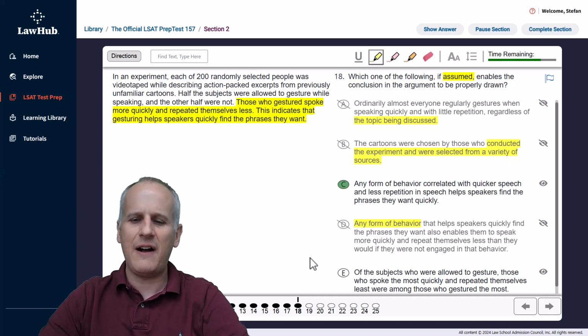Then choice E, of the subjects who were allowed to gesture, those who spoke the most quickly. Well, we're not concerned with most quickly. We're talking about more quickly. As soon as we see that different kind of qualifier, we can eliminate E. And of course, we could have potentially selected C proactively a little while ago.